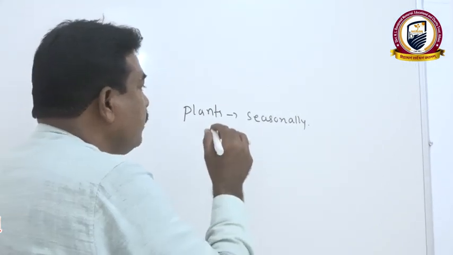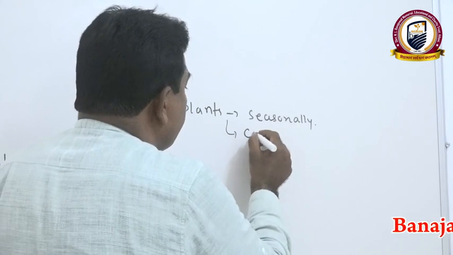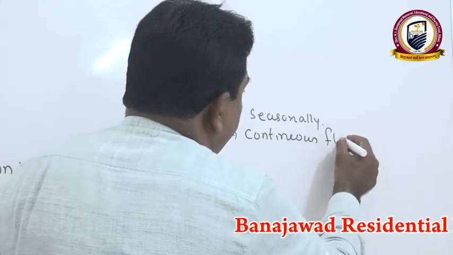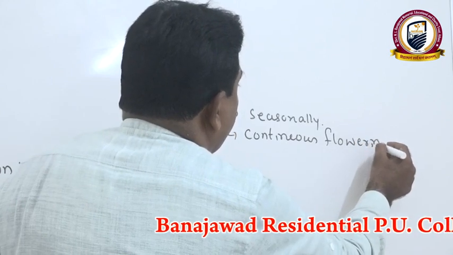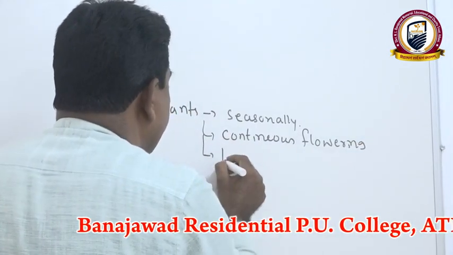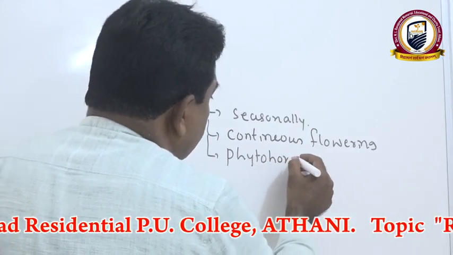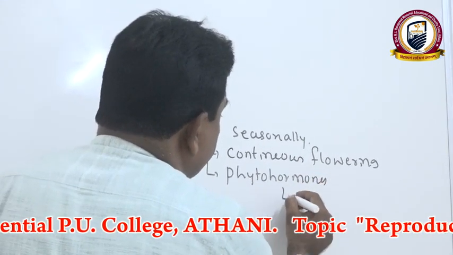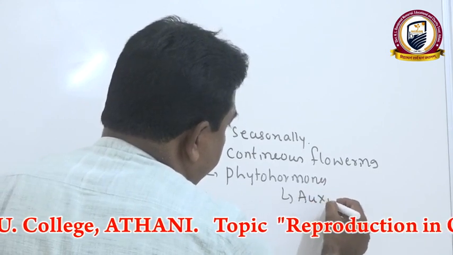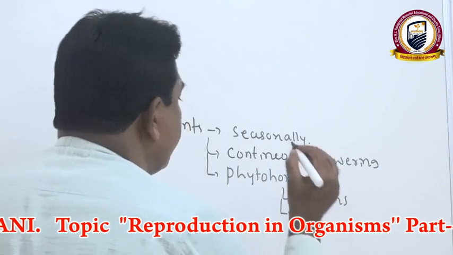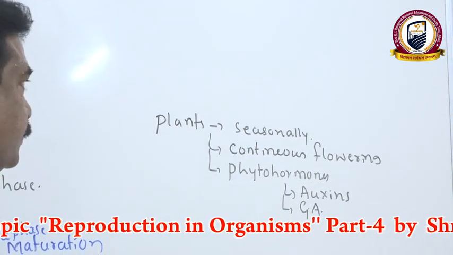But for these seasonally flowering plants, we make continuous flowering possible by using phytohormones, most importantly auxins for flowering purposes, and another one, gibberellins, popularly known as gibberellic acids.